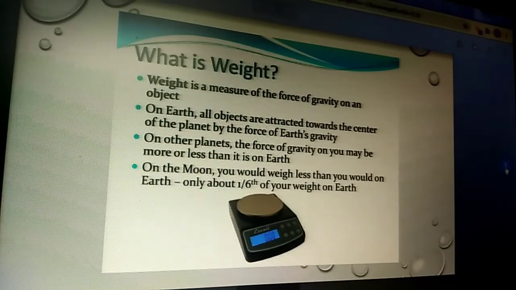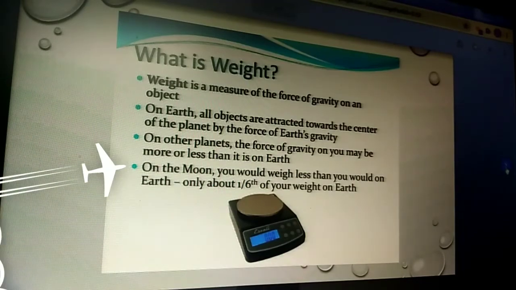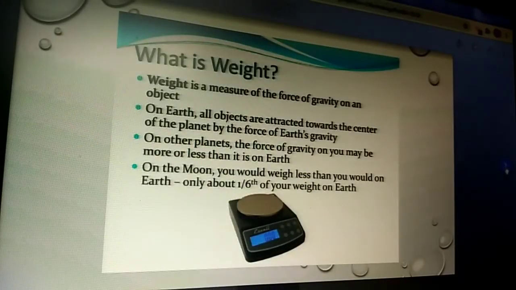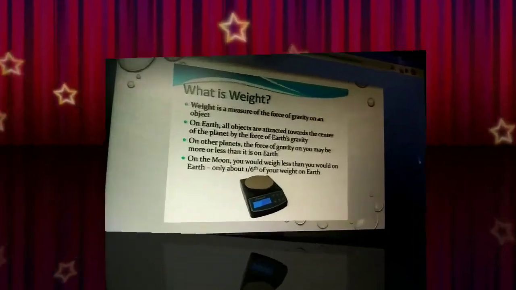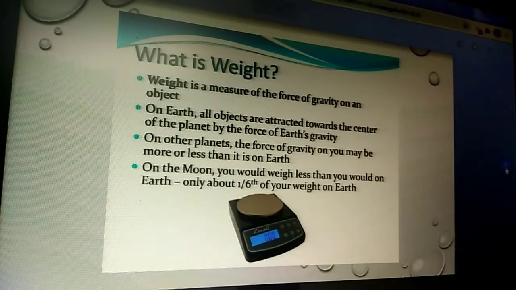Weight is measured by a spring balance. The unit of mass is kg, whereas weight is kg weight. Since it is a type of force, you can also write it in Newton.